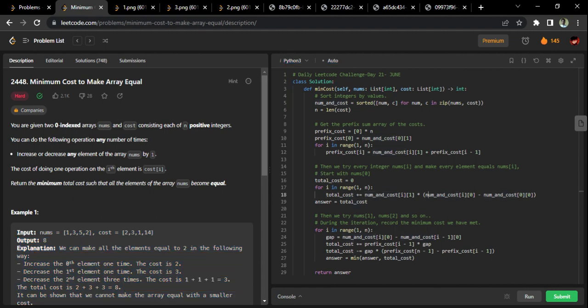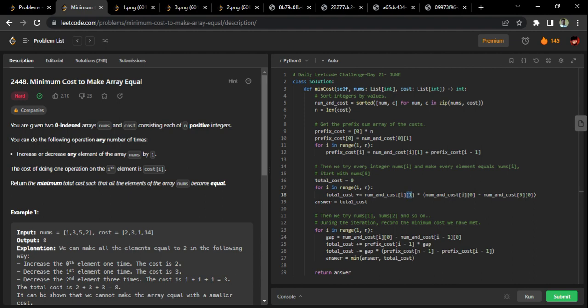I am first subtracting them to understand how much is the difference. Then we are multiplying it with the cost we will have to pay for making that change. That's what we are doing here. So the zeroth variable you are seeing basically refers to the number, not to the cost. And wherever you are seeing this 1, it will basically refer to the cost. I hope this is clear to you.